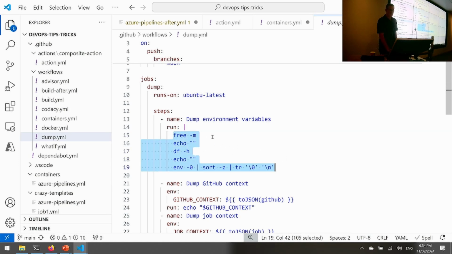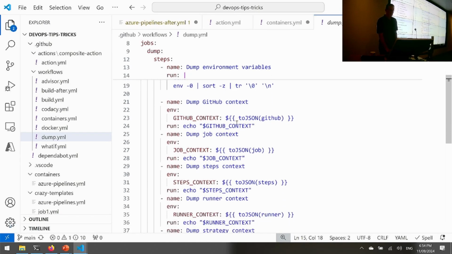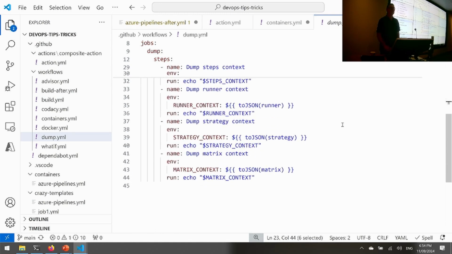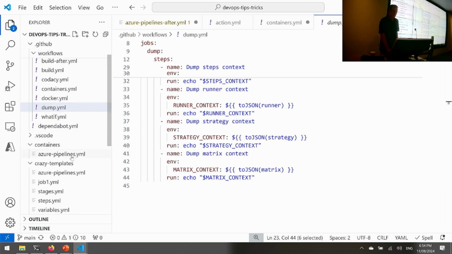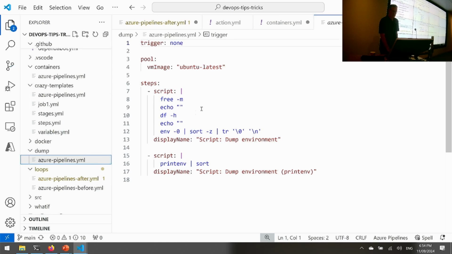So for a Linux machine, I'm going to get a little status of the memory of that build agent as well as the disk space. On GitHub, there are these other context objects, and they can also contain some useful information about the GitHub workflow. Likewise, you can do pretty much the same thing in Azure Pipelines. You don't have those context objects so much, but we do have the ability to print out environment variables, which can be really helpful.